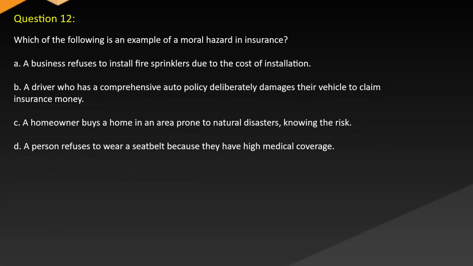section. Question 12. Which of the following is an example of a moral hazard in insurance? A. A business refuses to install fire sprinklers due to the cost of installation. B. A driver who has a comprehensive auto policy deliberately damages their vehicle to claim insurance money. C. A homeowner buys a home in an area prone to natural disasters, knowing the risk. D. A person refuses to wear a seatbelt because they have high medical coverage.